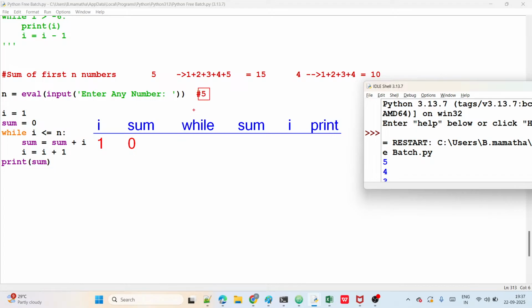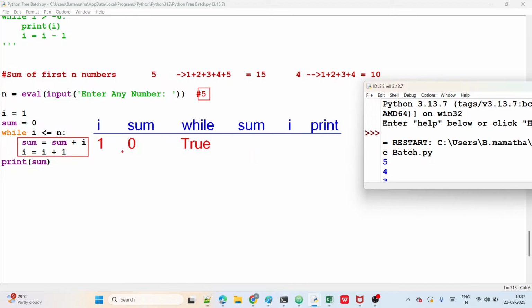Now is I less than or equal to n? I is 1, n is 5. 1 is less than or equal to 5, true or false? It is true. So the while condition is true, and we start the block. In the block, sum plus I: sum is already 0, so 0 plus 1 is 1. The sum value is 1, and I value is 1, 1 plus 1 is 2, so I value is 2.